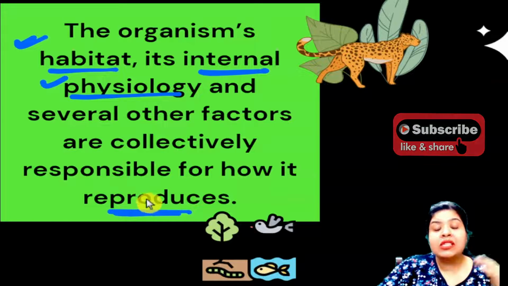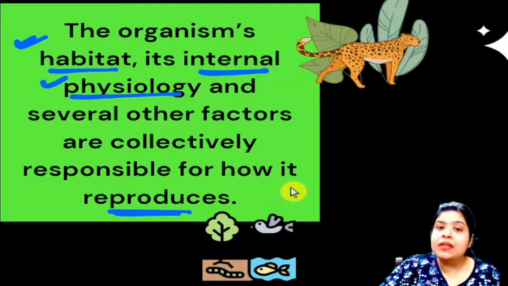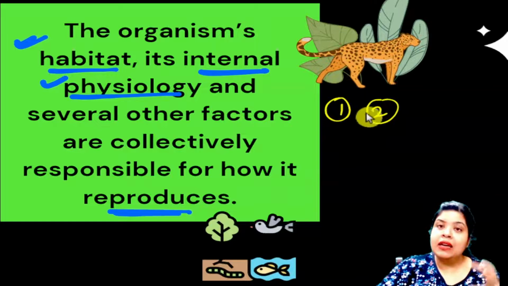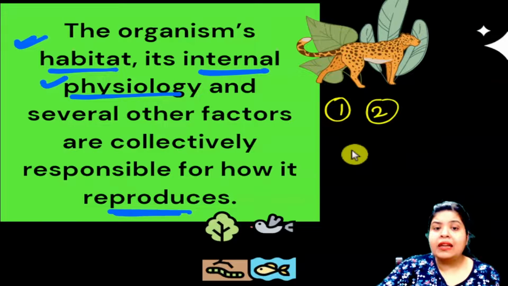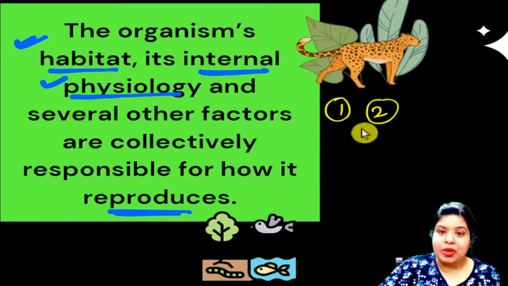They are responsible for deciding how this particular organism is going to reproduce. So what is important here: first, the habitat, and second, the internal physiology, and various other external factors govern how the organism is going to reproduce.